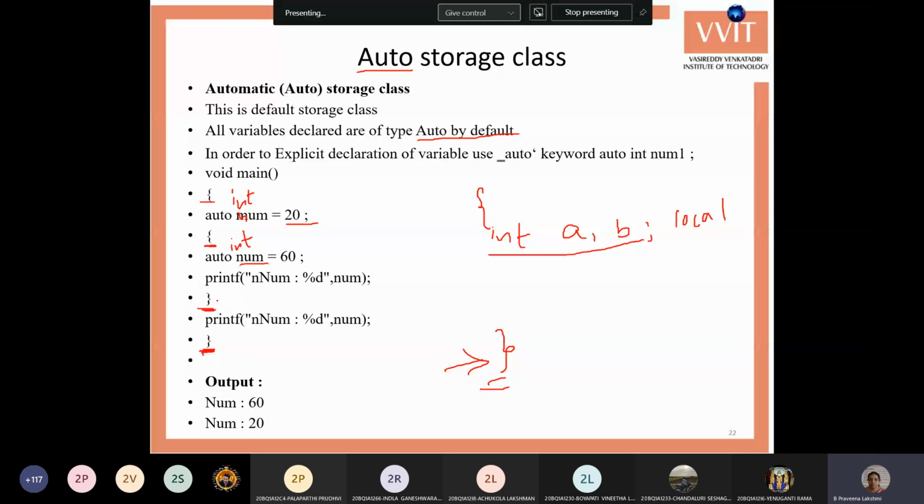The auto storage class is similar to the local storage class. The variables are created whenever the variable is specified, and at the same time the variable is deleted whenever the closing bracket of that function is reached. Okay, next,